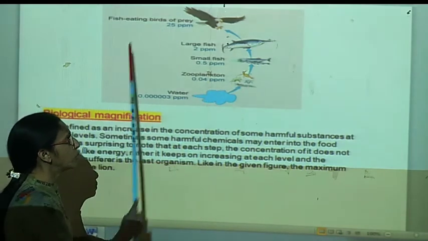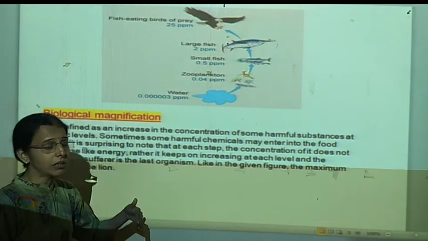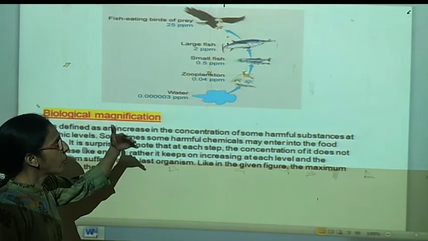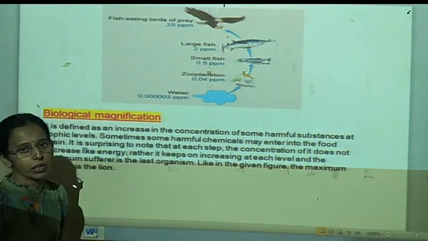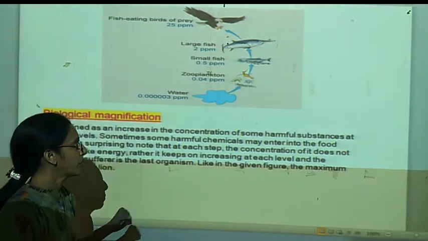Therefore, through that food chain, the cycle of these hazardous chemicals goes from one trophic level to the other trophic level, and therefore transfer of this hazardous material also takes place.